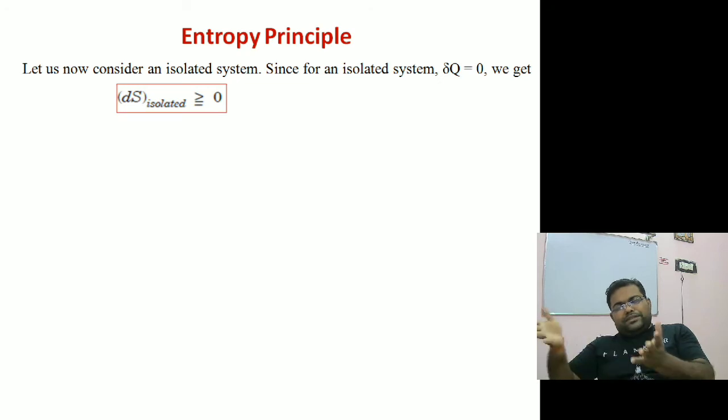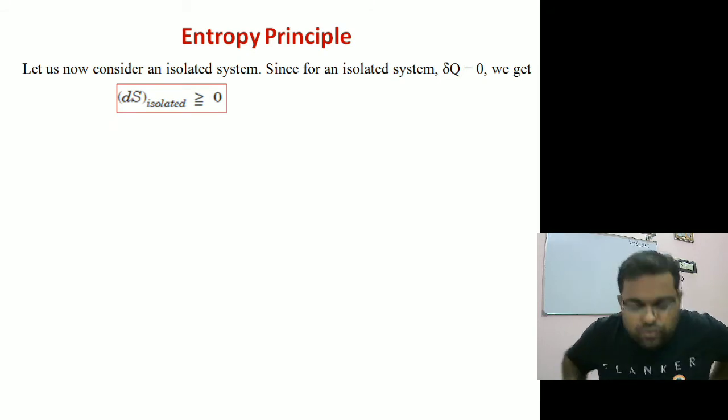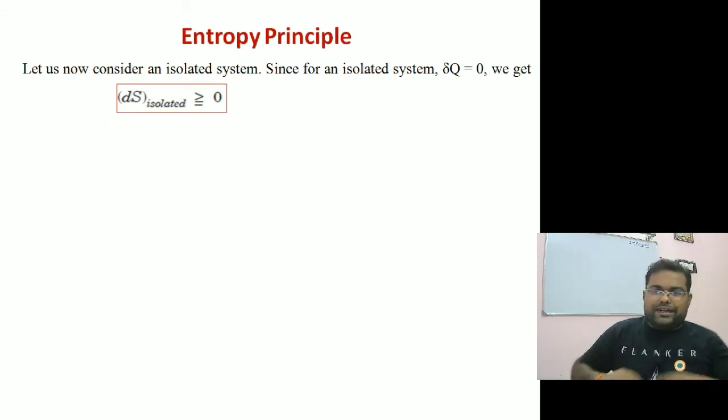When processes are reversible, we can say exactly that entropy remains the same, meaning no net change in entropy. But whatever is happening in the universe is all irreversible processes. So for an irreversible process, the entropy change will be positive and it keeps on increasing. So how do we design an isolated system?